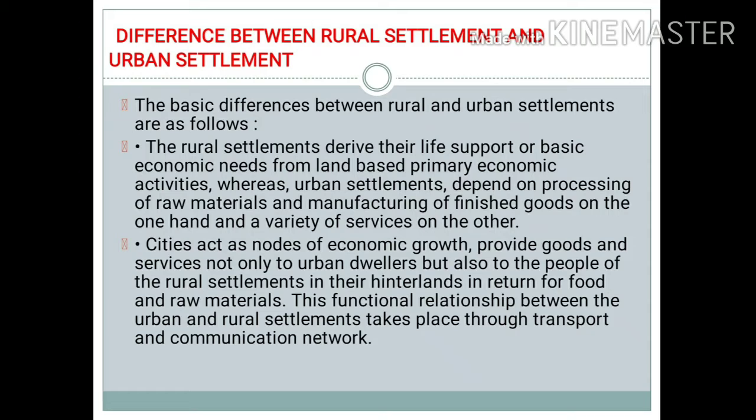So we cannot differentiate totally rural settlement from urban settlement, but in fact these two settlements are interrelated to each other in terms of their functions. The main function of urban settlement is to provide finished goods as well as services to the people residing in rural settlements, in return for the food and raw materials provided by the rural settlements. So this is basically the functional relationship between rural and urban settlements.